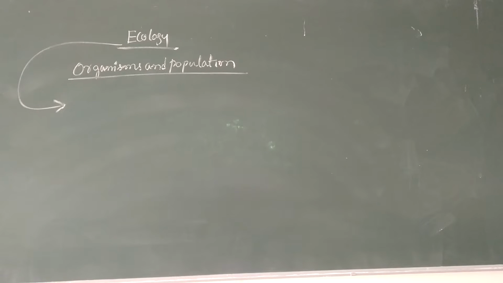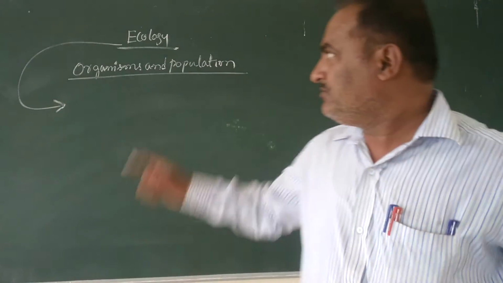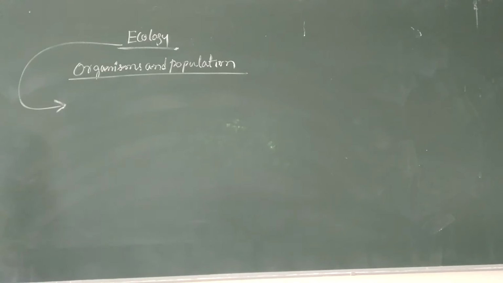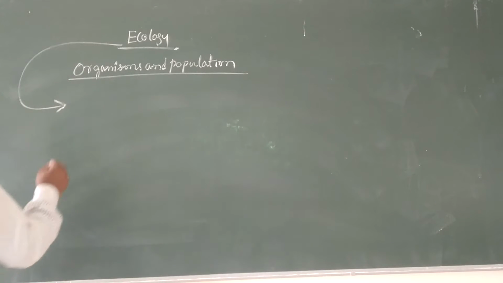Next unit in biology, that is ecology. In that ecology, the first topic is organisms and the population. Here ecology means it is the branch of science.